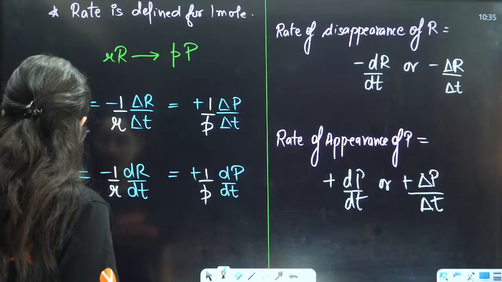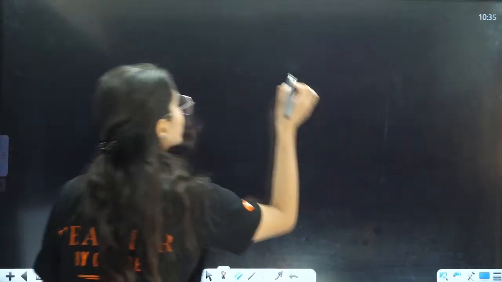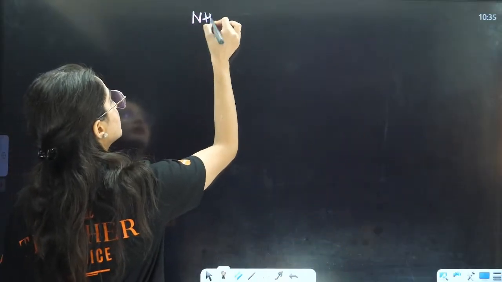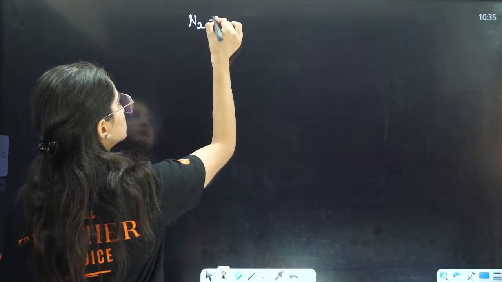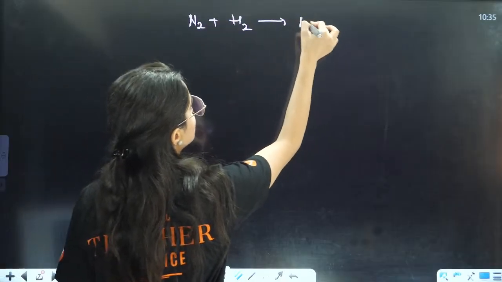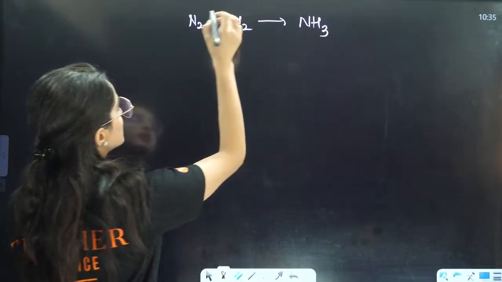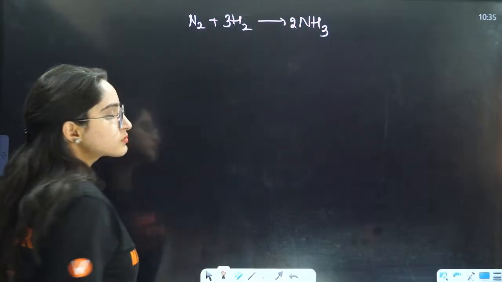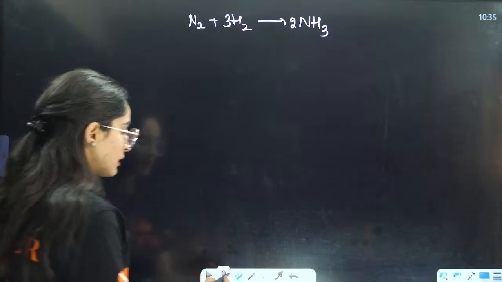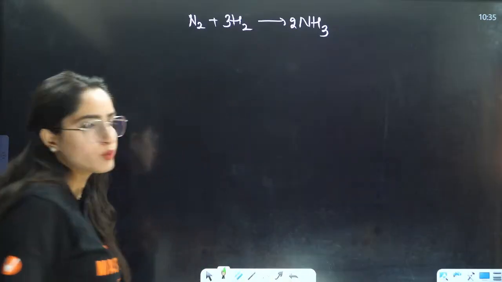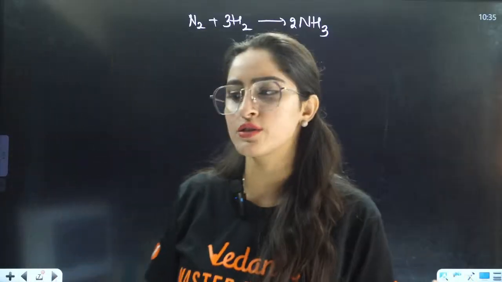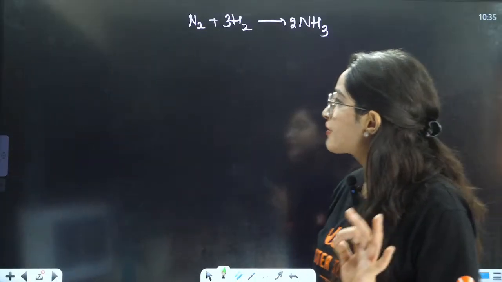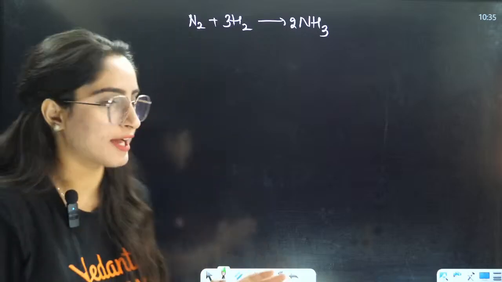So I'll give you one simple reaction here: you have N2 plus H2 giving rise to NH3. Firstly, you need to balance this equation, that will be 3 and this will be 2. Now, firstly, I am asking you to write the instantaneous form. Everybody, firstly write the rate of reaction.